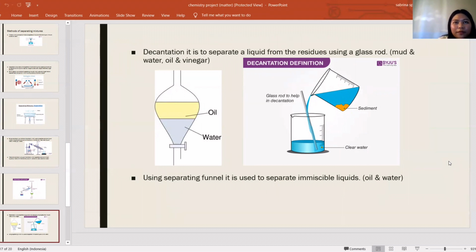The next one is using a separating funnel. A separating funnel is used to separate immiscible liquids. The example for this is oil and water. The example picture for using a separating funnel is the picture on the left, wherein there is water and oil inside of the separating funnel.